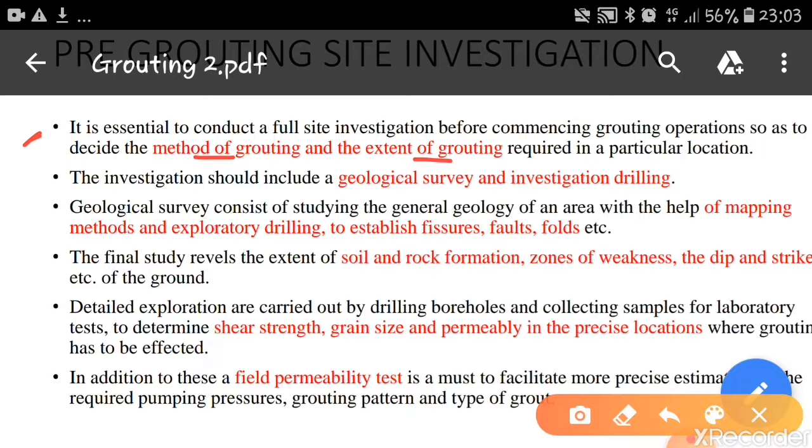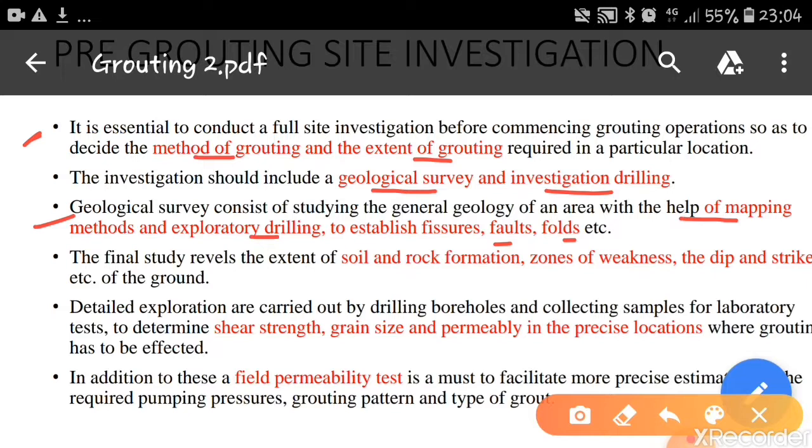The investigation should include a geological survey and investigation drilling. Both types of survey have to be done. One is the geological survey, and the second one is the investigation done by drilling holes. The geological survey consists of studying the general geology of the area with the help of mapping methods and exploratory drilling to establish fissures, faults, folds, etc.